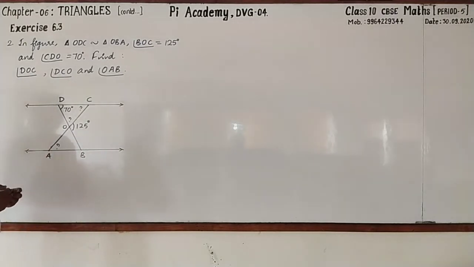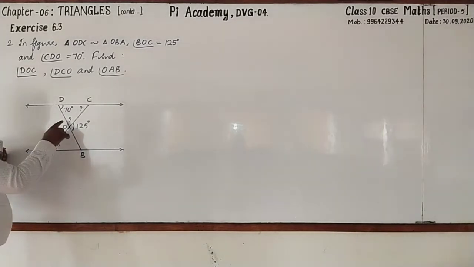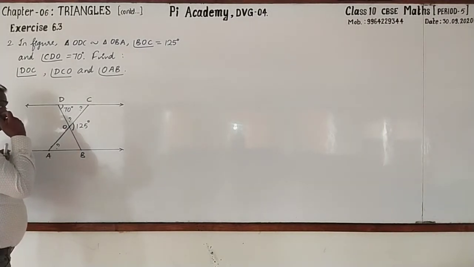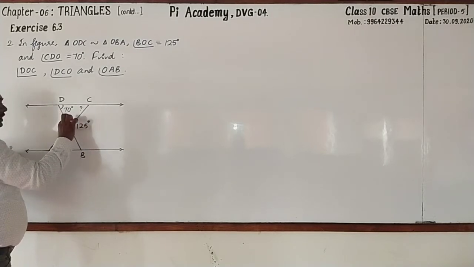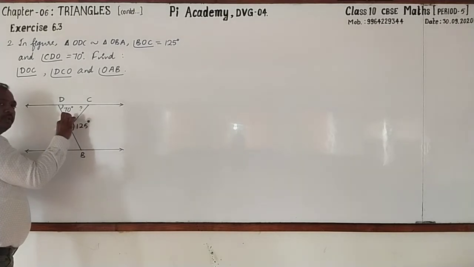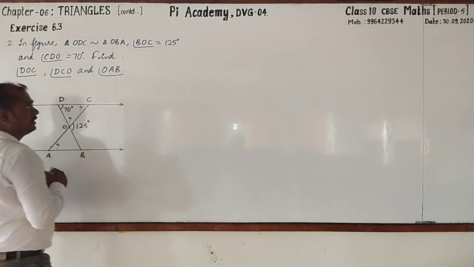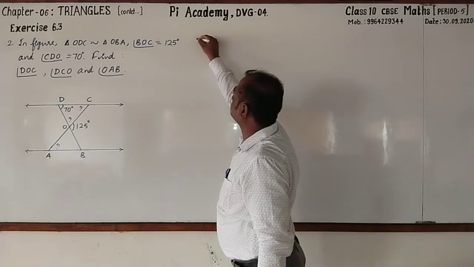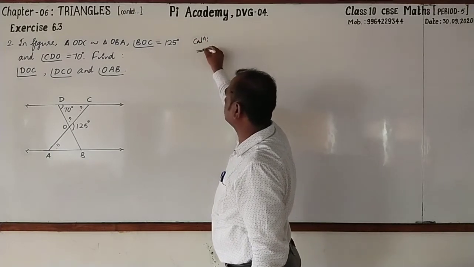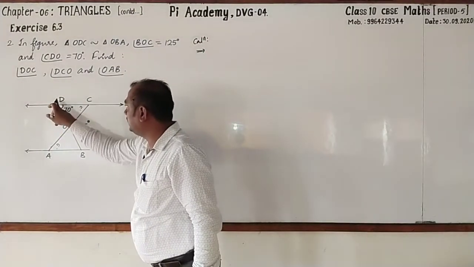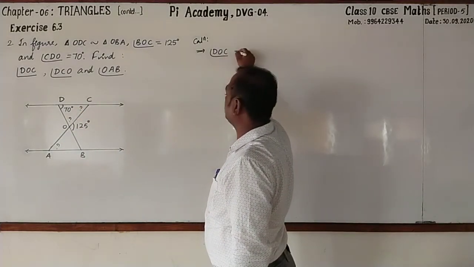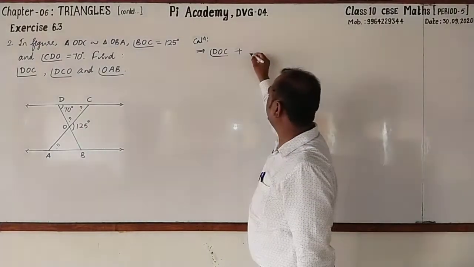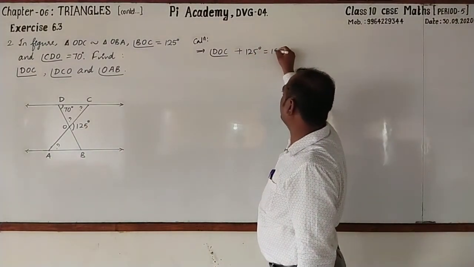How do you go for finding these? Let's go for finding one by one. It's very simple. Look here. Here first DOC. You can find out this angle by using linear pair, right? Calculation. Angle DOC plus 125 degree is equal to 180 degree.